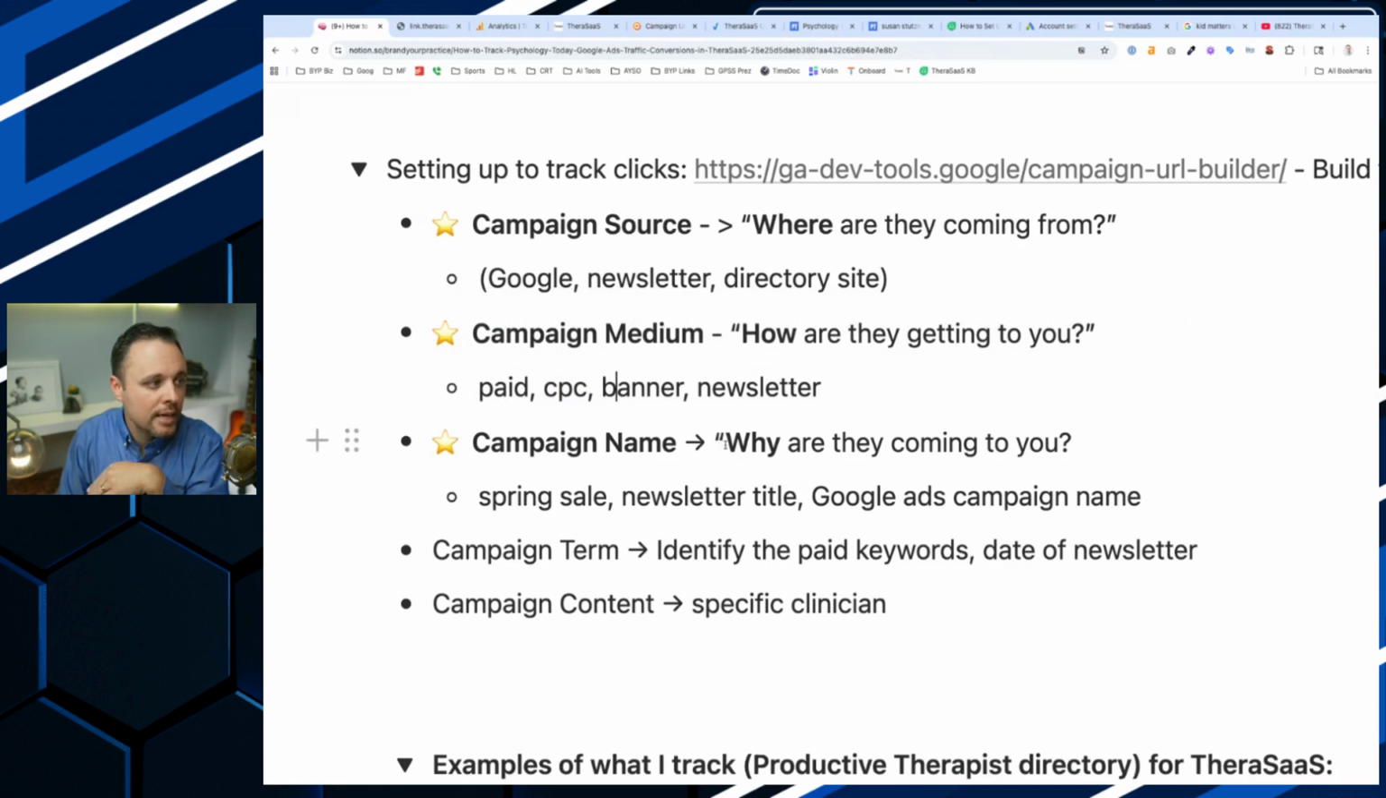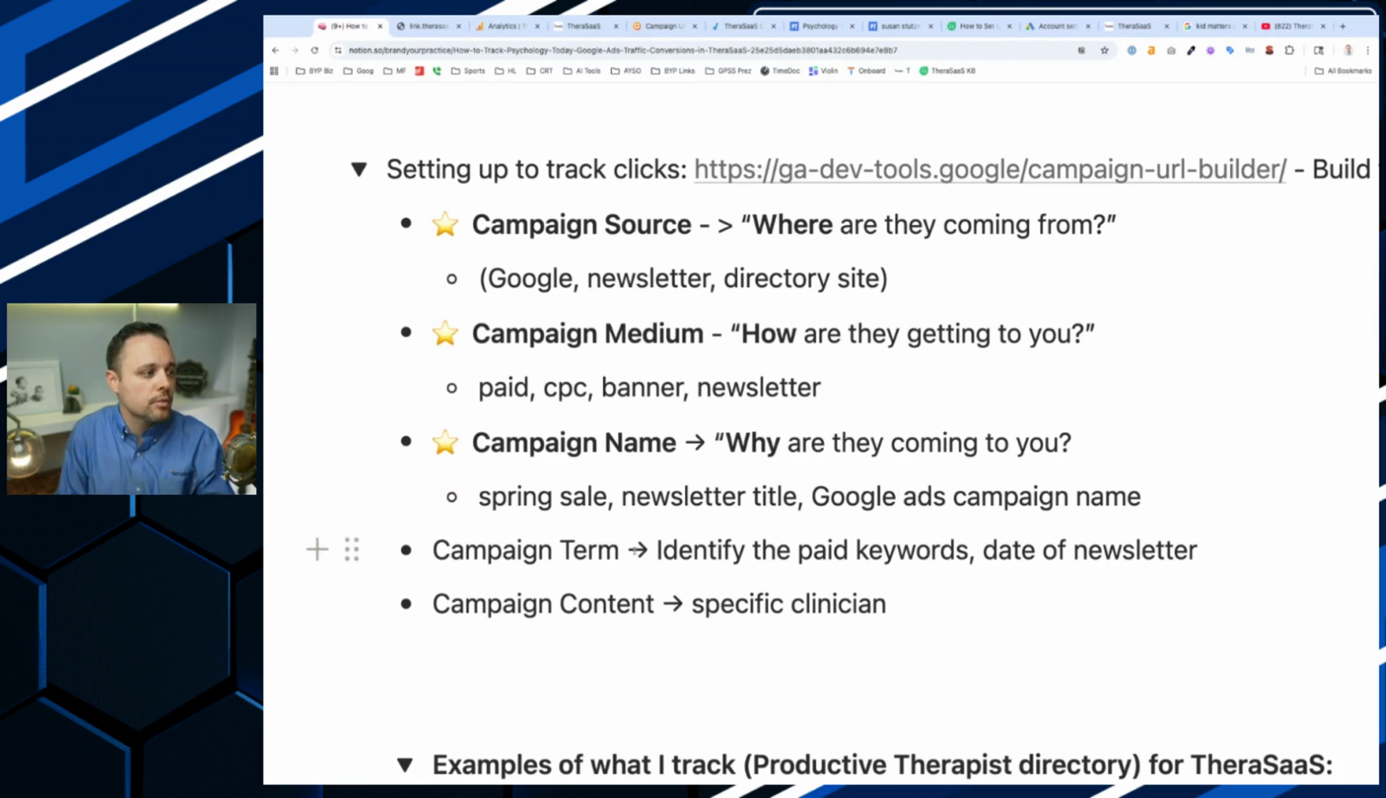And then the campaign name is why are they coming to you? So is it a spring sale? Is it an open house for your practice? Is this a group announcement, a new group announcement? This could be a newsletter title, like I showed you. Google Ads campaign name, right? So maybe you have a specific campaign that you're running. It could be a Facebook ad campaign name, all right?